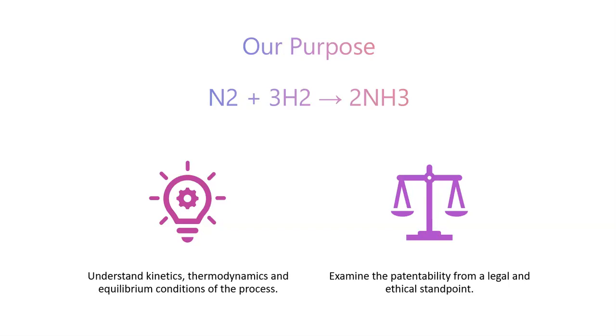We'll also evaluate the patentability of the process considering its historical context, the principles of patent law, and the technological advancements that have emerged since its invention. This examination will highlight the scientific ingenuity behind the Haber process and explore the legal and ethical aspects of patenting chemical processes that have a huge impact on global food security and industrial practices.